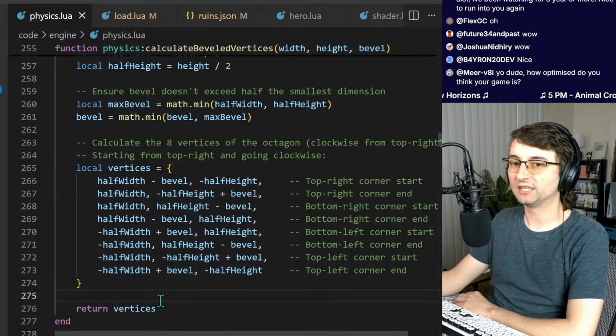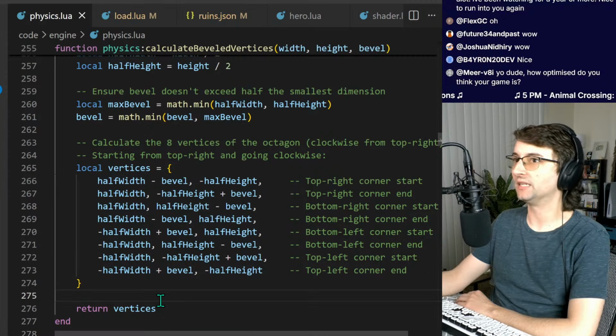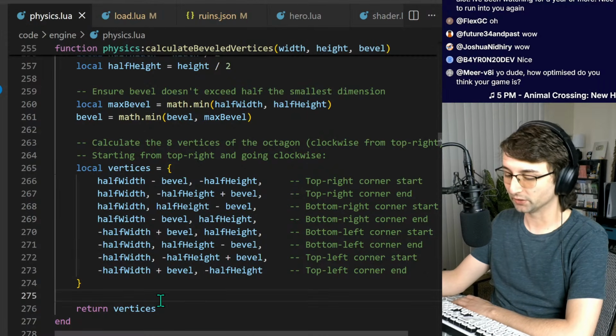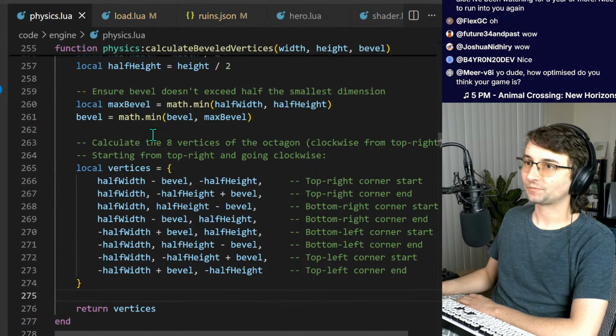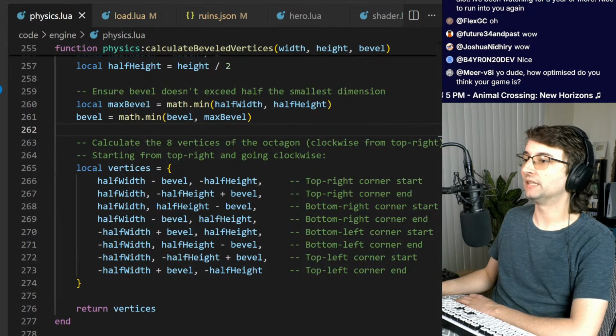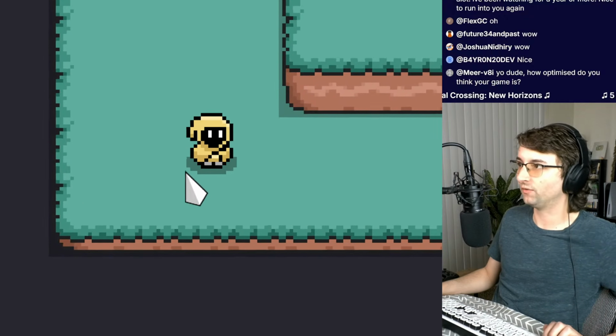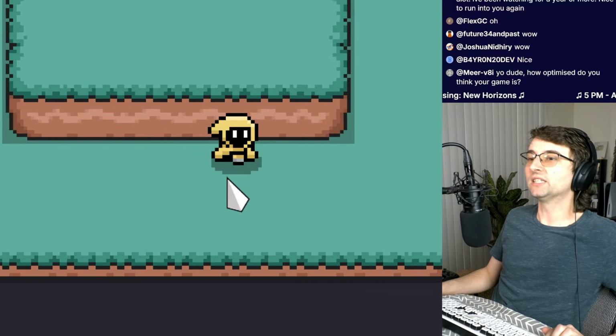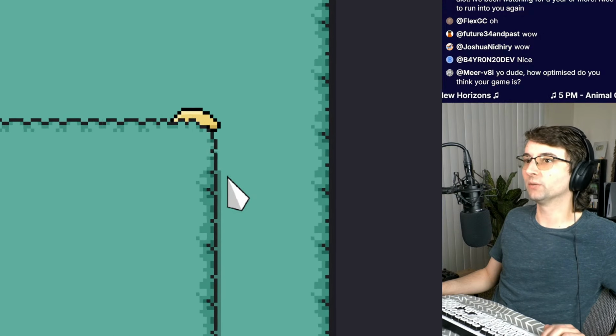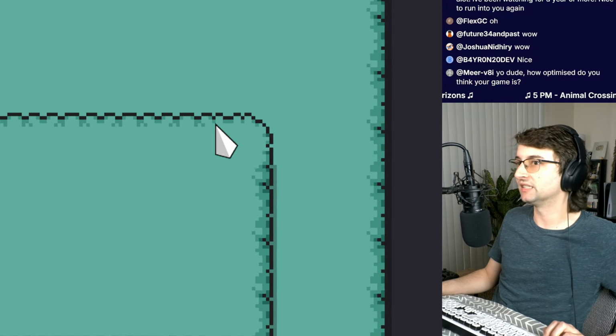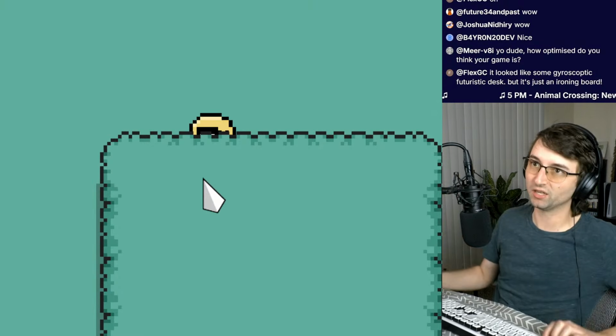How optimized do I think my game is? Very, very optimized. I am super considerate of that, and that's been a huge factor in this level generation stuff, because it takes a lot of processing power to determine the Y sort stuff.